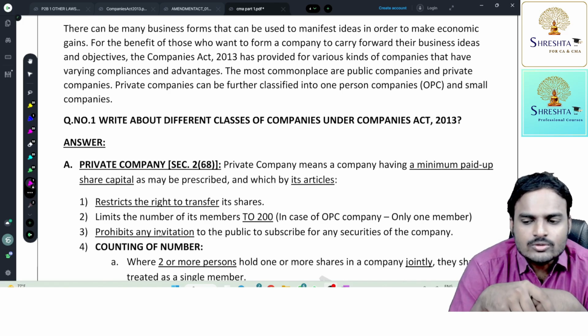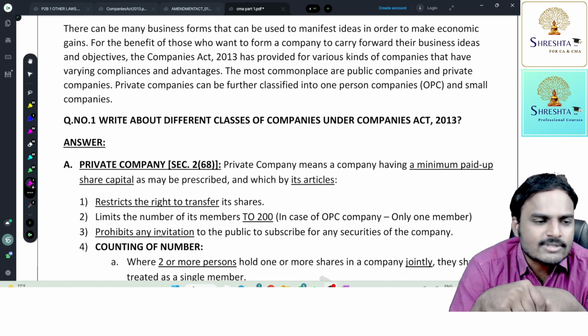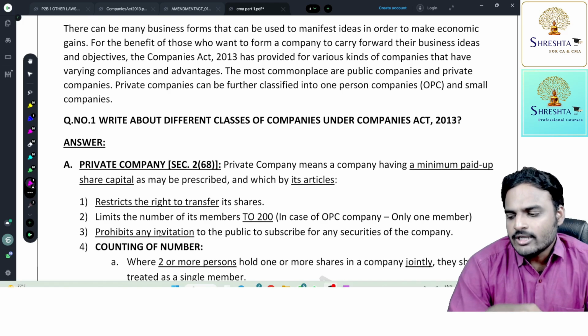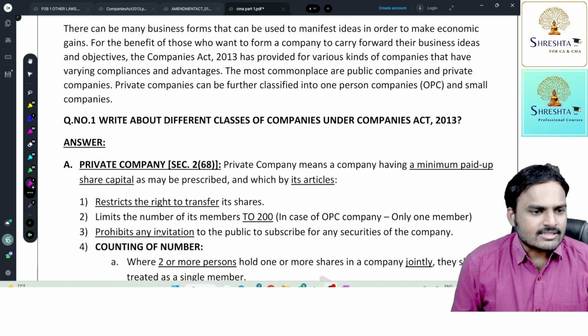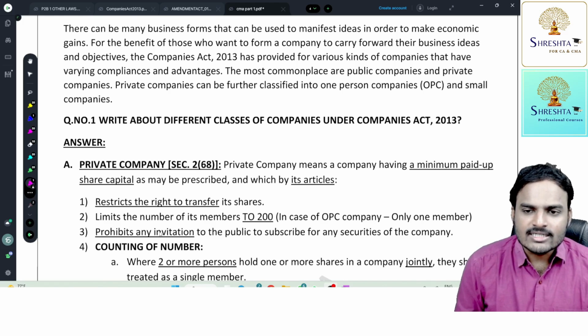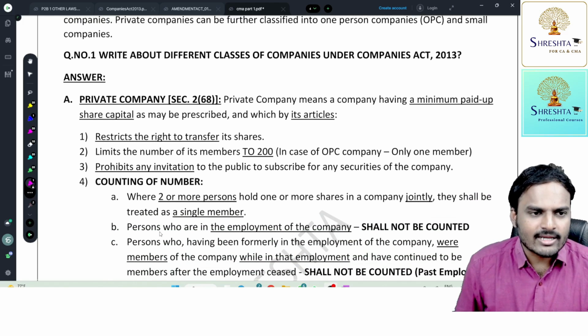And I already told you these companies are prohibited from inviting the public to subscribe to the securities of the company. So in any company, if you find these three conditions, it's a private company. Let's start our discussion, in material reading.